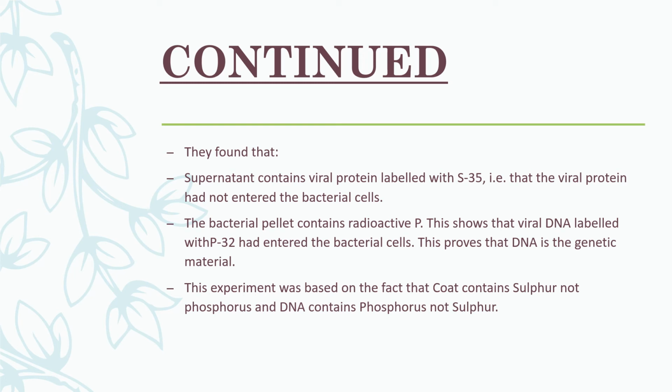Means the capsid, which is made up of protein, hadn't entered the bacterial cell. As I told you in the beginning, sulfur is present in the capsid. Means the shell doesn't enter the bacterial cell, and on analysis they found that the bacterial pellet contains radioactive phosphorus, not the sulfur.